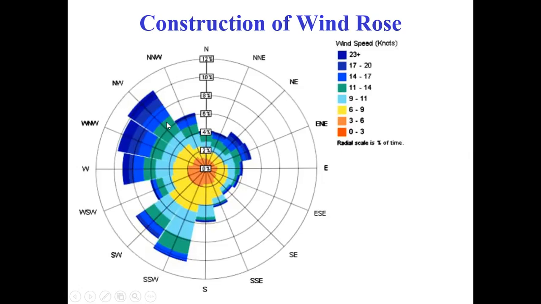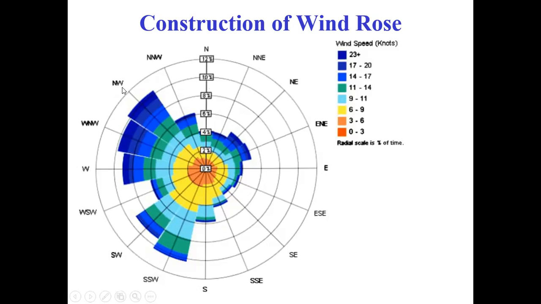It may be for one day, one hour, one month, one year, or 10 years. According to requirement, we can calculate the wind speed. Different colors give the speed per hour, and the direction is given with the percentage of time the wind blows in each direction. The basic directions are four: north, south, east, west.